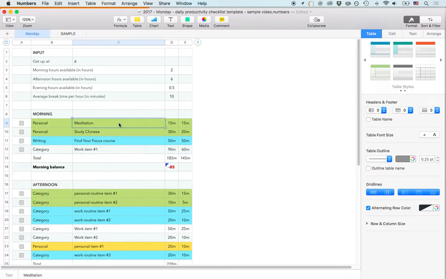And that's why I use these colors. Green is for personal routine things that return. Blue is for work routine things that return. And then I have one more that's usually in the morning, my one goal for the day. That would be working on our investment deck, so I could say fundraising.